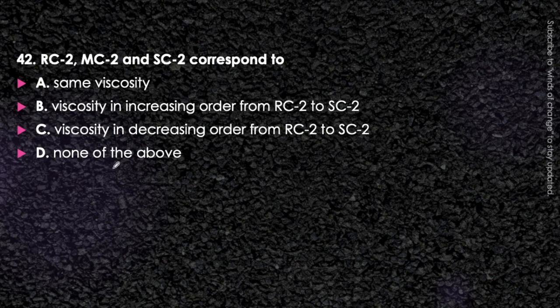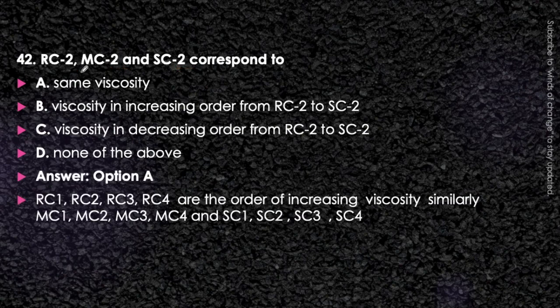Next question. RC2, MC2 and SC2 correspond to same viscosity, viscosity in increasing order from RC2 to SC2, viscosity in decreasing order from RC2 to SC2, or none of the above. Just think about it. What will be the answer? This is also an important question. In this case, the value 2 represents the level of the viscosity. So obviously all these three will have the same viscosity.